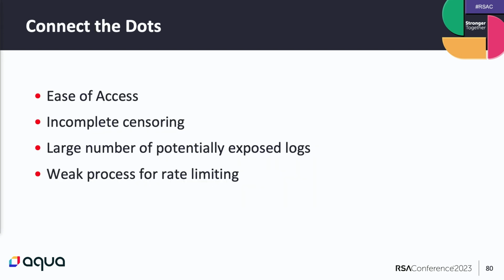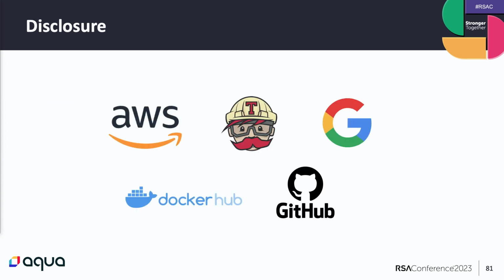So let's connect all we have here. First of all, we have a lot of logs that anyone can access as an anonymous user. We have a poor rate limiting process and an incomplete censoring process, and this leads us to a really dangerous situation. We reported our findings to Travis CI, which responded that this issue is by design and they do not intend to fix it. And after our research was widely published, Travis started to mitigate the risk and deleted the logs.